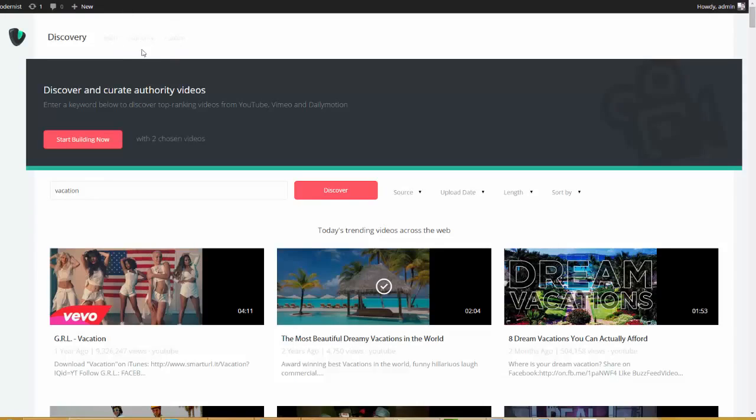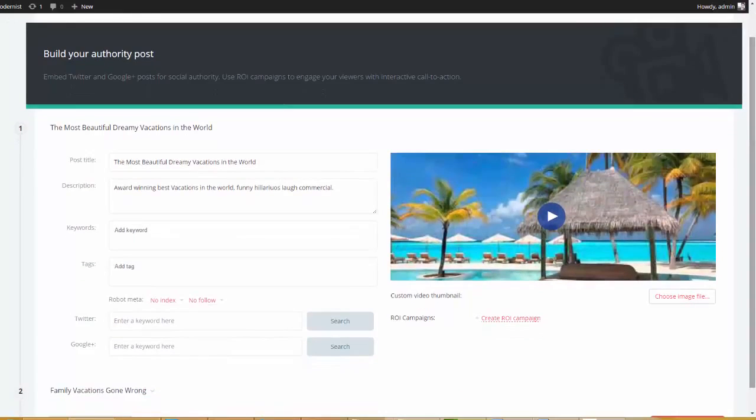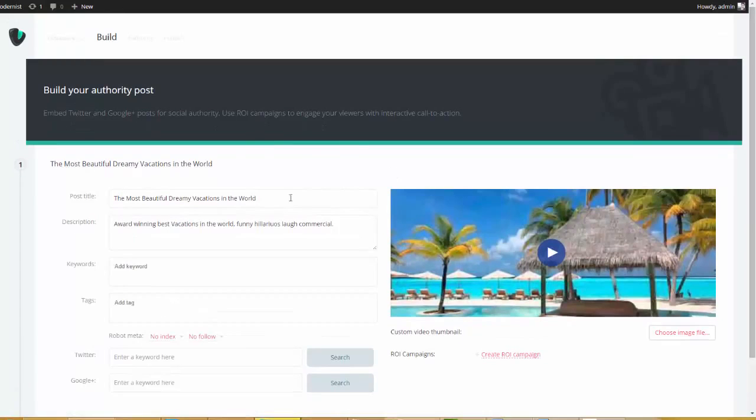There's some real magic that happens right inside of the authority tab. I'm going to show that to you here in just a minute. So I'm going to go ahead and click Start Building Now. And now you see that we are on the second step. This is very easy. This is going to be very familiar to a lot of you. So what this plugin did was it went and pulled in the post title and the description for this video here.